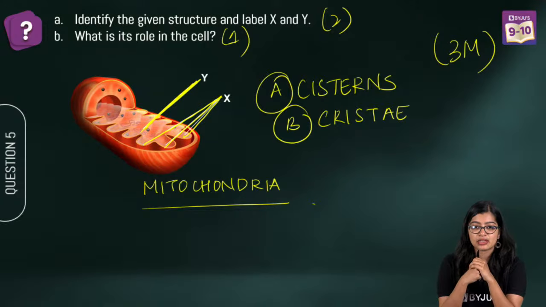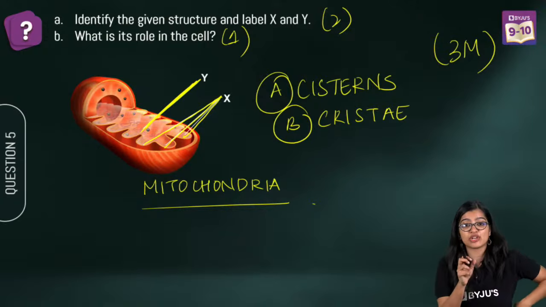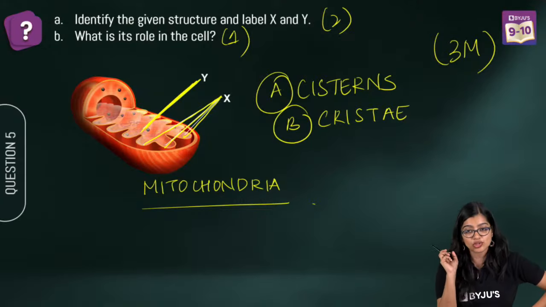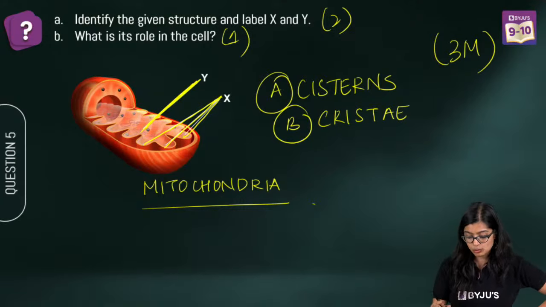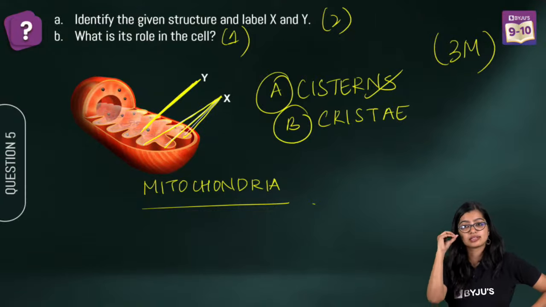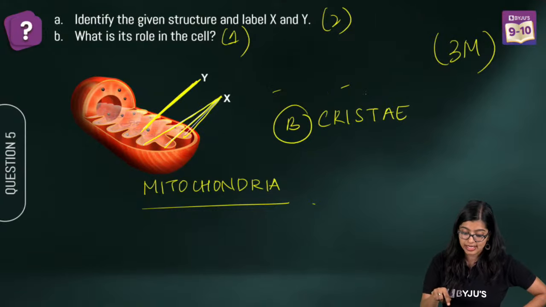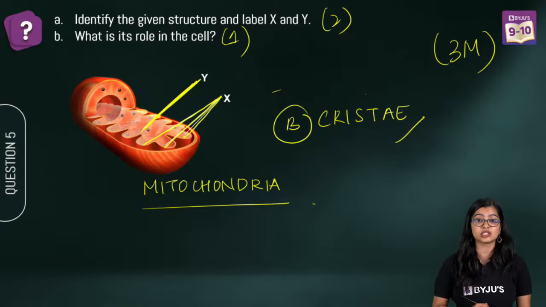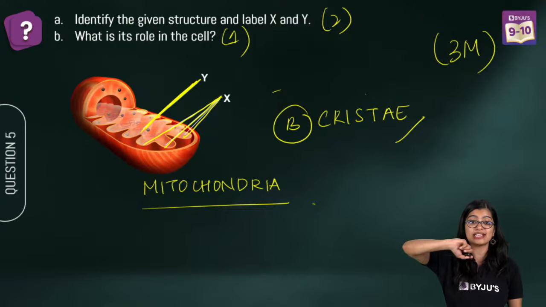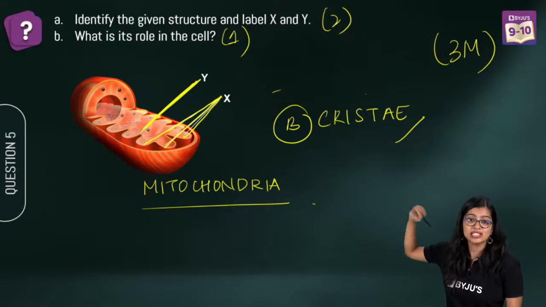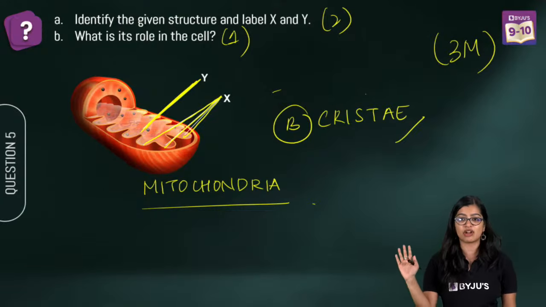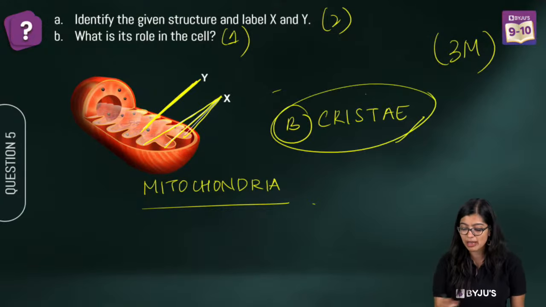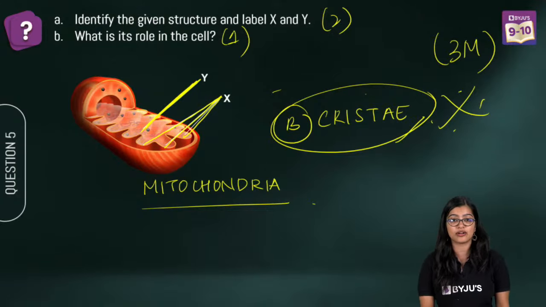Very good. Now see, when you make a spelling mistake, you see the difference. If you write the spelling as cistern, you will get 0, because cistern is found in the Golgi apparatus. But you all know that cristae is what is present. The inner foldings are what we call cristae, right? If you make spelling mistakes, you lose marks, okay? That's why spelling is very, very important, alright?